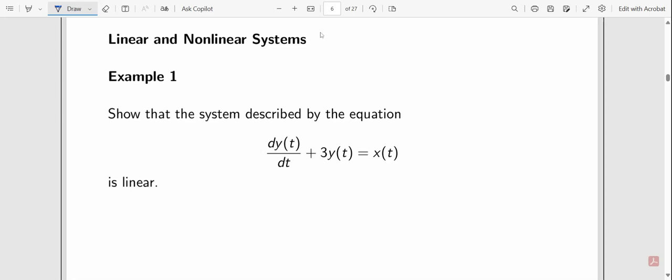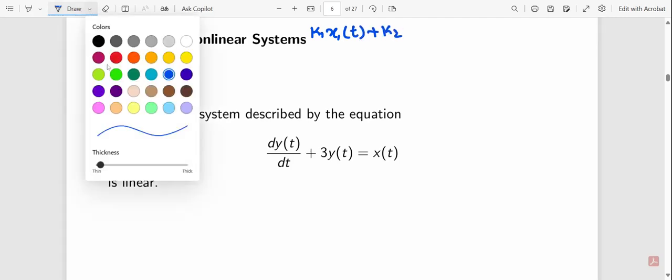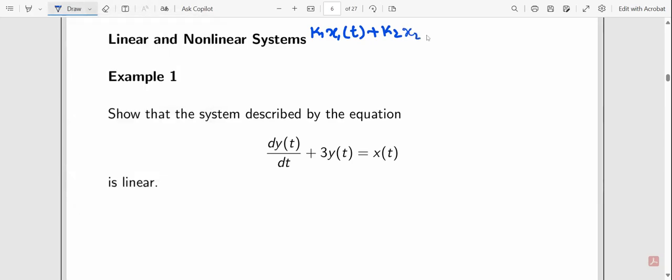The property we should consider is that k1 x1 of t plus k2 x2 of t implies k1 y1 of t plus k2 y2 of t. We need these to be equal.